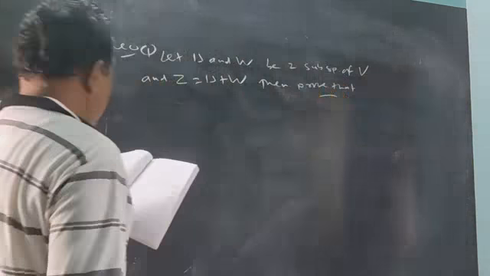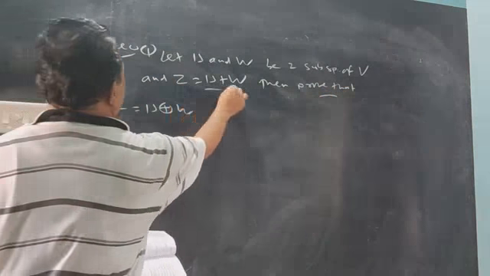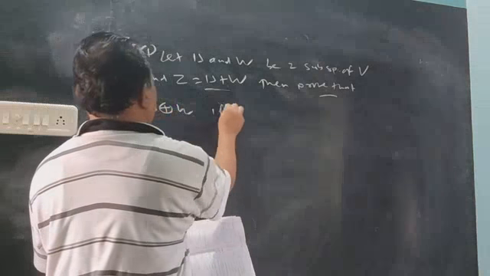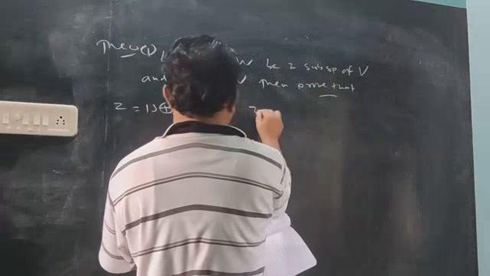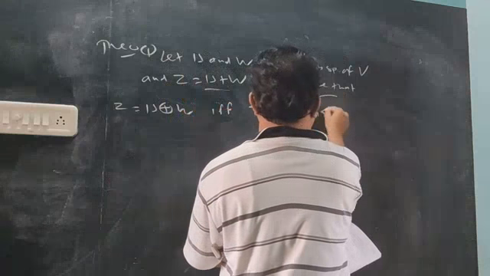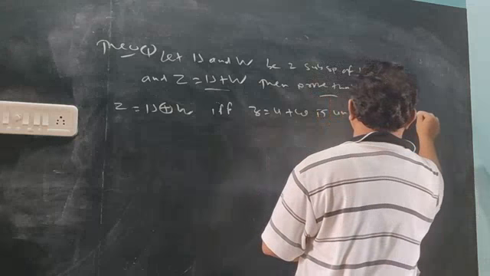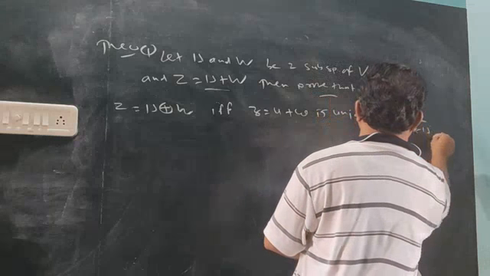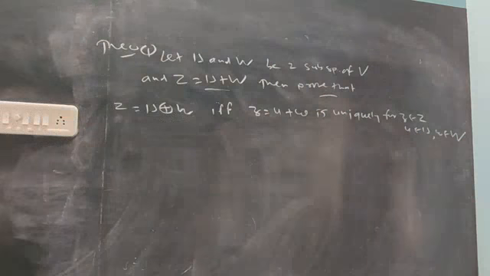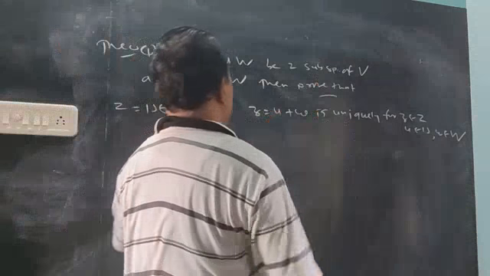This is important. So this Z is an ordinary sum, given to you. I want an extra condition: Z is a direct sum if and only if small z equals U plus W is uniquely expressed, for z belongs to Z, u belongs to U, and w belongs to W. So this is the proof of uniqueness: uniquely expressed as only z equals u plus w, only u and w.